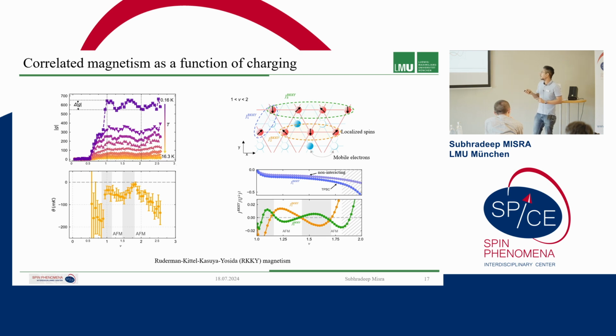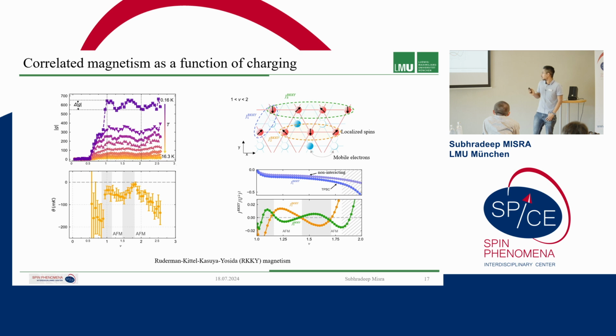And then we had some speculations on why this shoulder is seen here, and what also signifies at filling factor above 2. We speculate this to be a result of kinetic magnetism. In kinetic magnetism, we have more electrons in the system, and they tend to kinetically align their spins in order to reduce the total energy. And this is just a speculation, but we need more understanding or maybe more calculations on it.